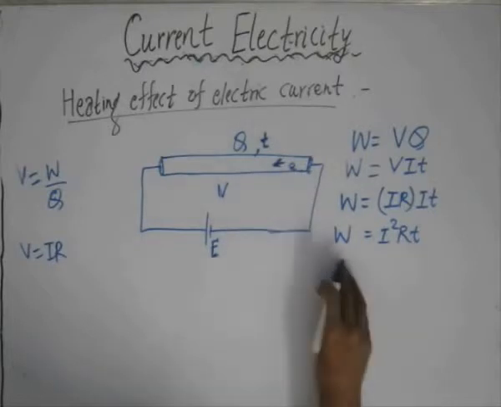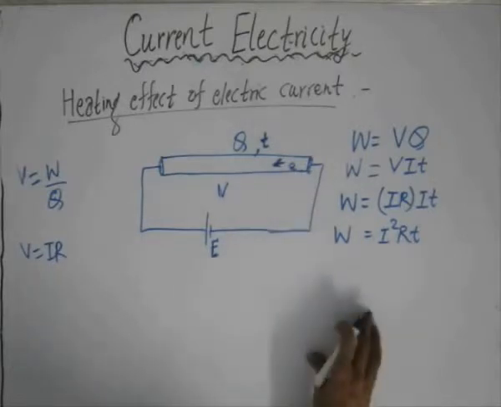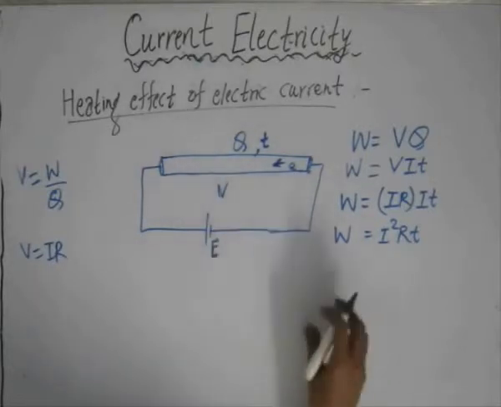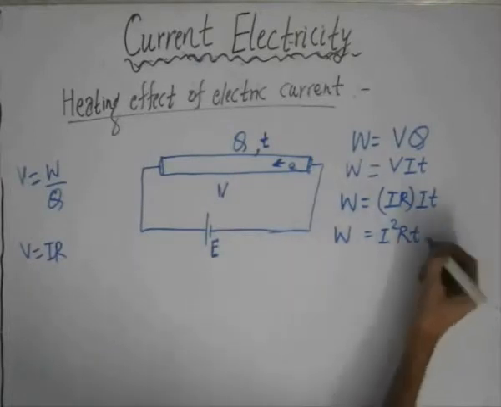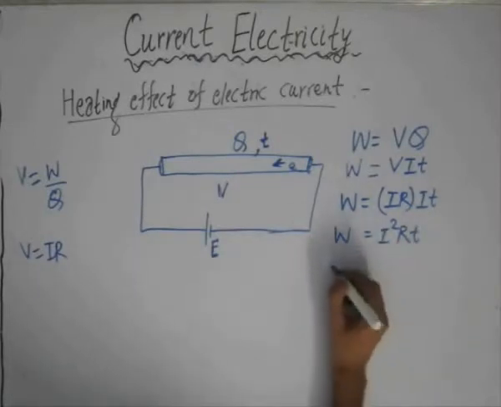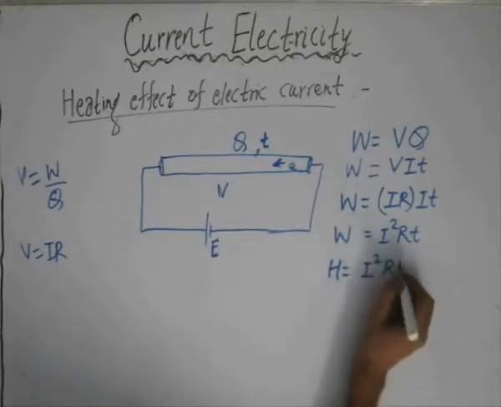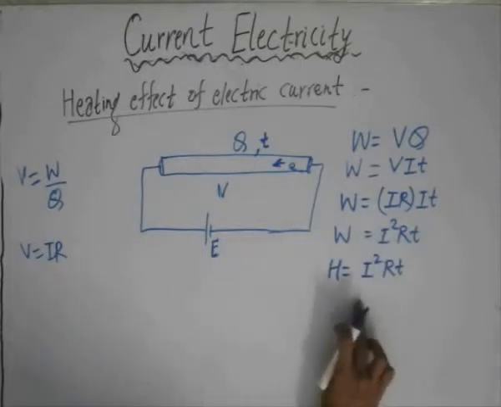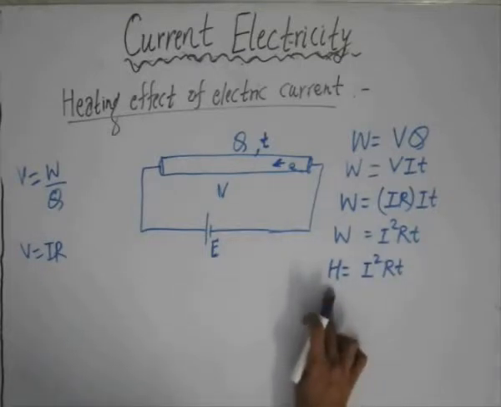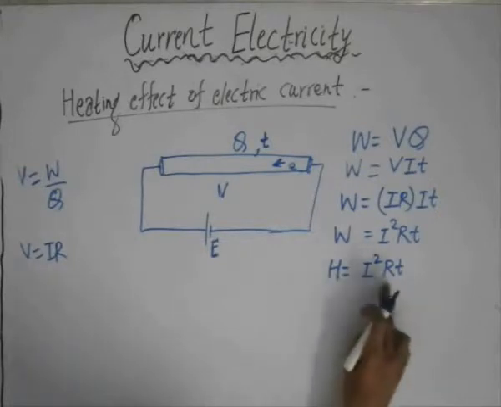Okay, so this is same as the heat that is generated in the electrical network. That is, heat and work done are synonymous or analogous quantities. So we can replace this work done with the heat that is produced on the circuit, on the conductor, and this is same as I squared times R T. Now here we can see that the heat that is produced in the wire is directly proportional to the resistance of the wire.